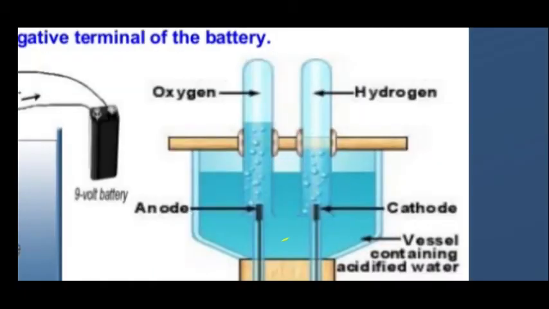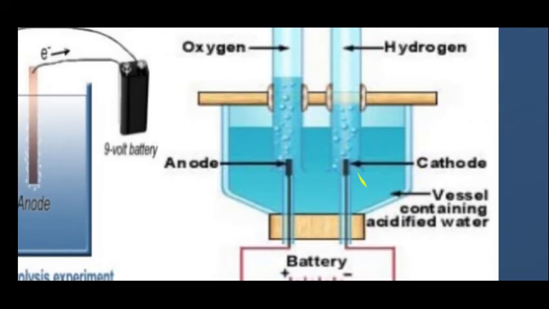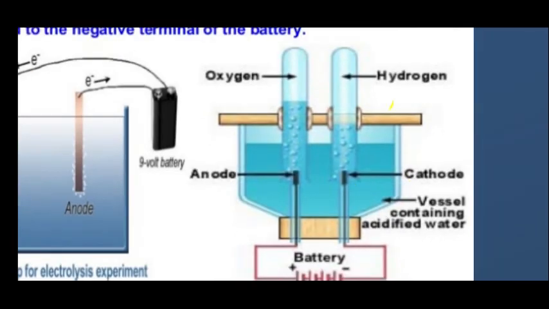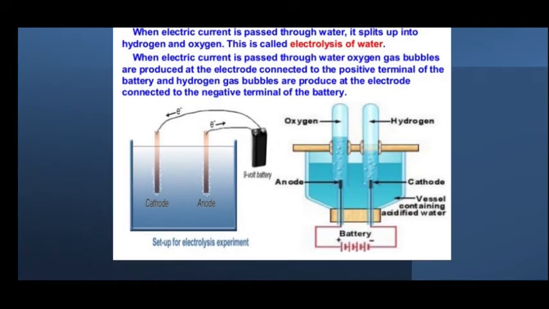So when electricity is passed through this, the water will split up into H plus and O minus, where O minus, that is oxygen, will be collected at the anode and hydrogen will be collected at the cathode. If you see the two test tubes, students, can you see that the oxygen collected in one test tube and the hydrogen collected in the other are the same?